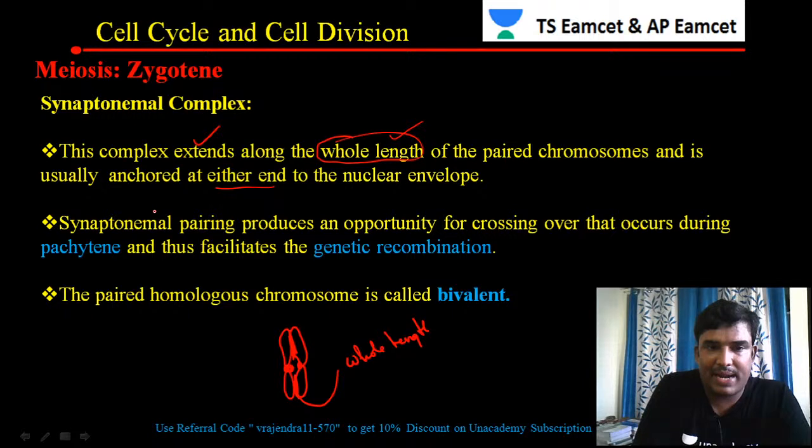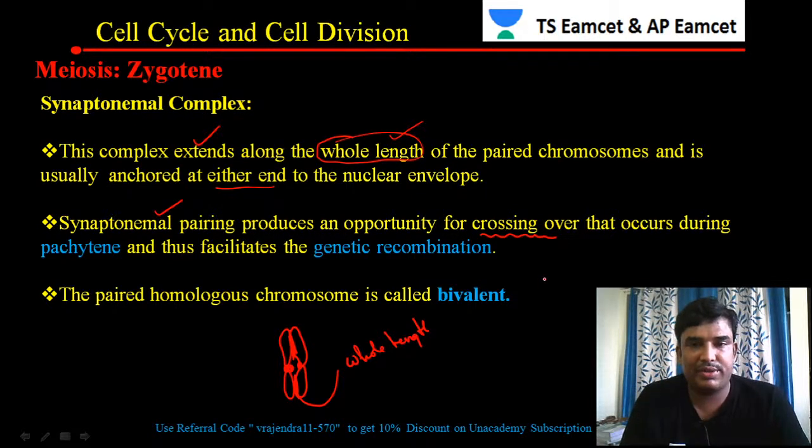Next, synaptonemal pairing produces an opportunity for crossing over. What is the purpose of the synaptonemal complex? After completion of the zygotene stage, the cell will enter the packaging stage. In the packaging stage, crossing over will take place. The synaptonemal complex will assist the homologous chromosomes for the crossing over.